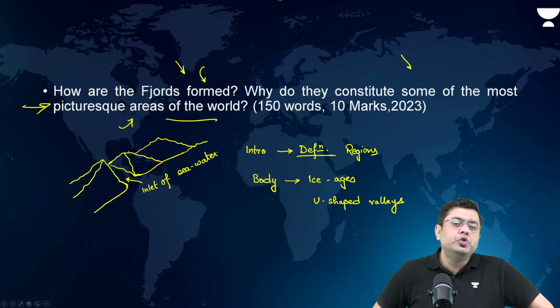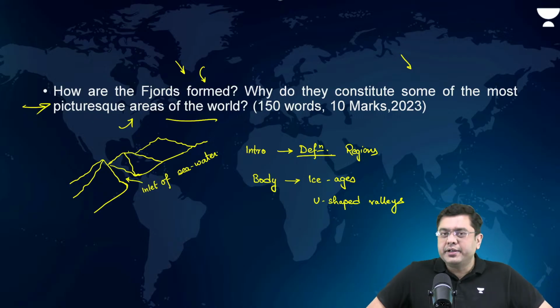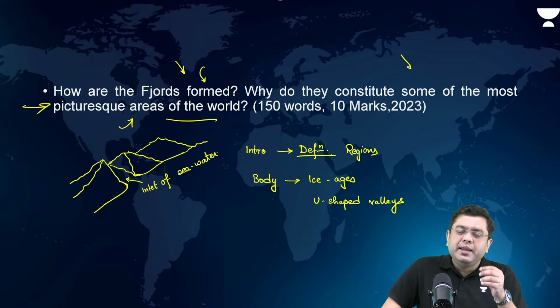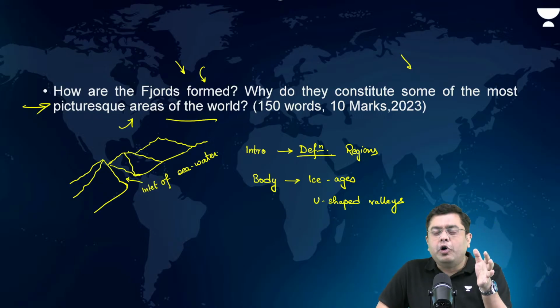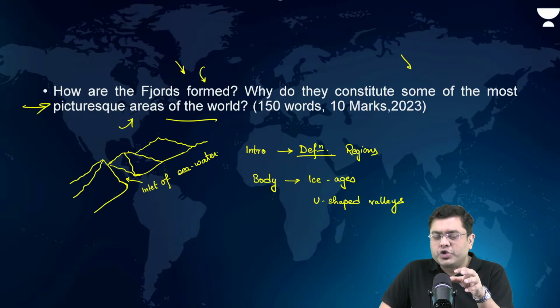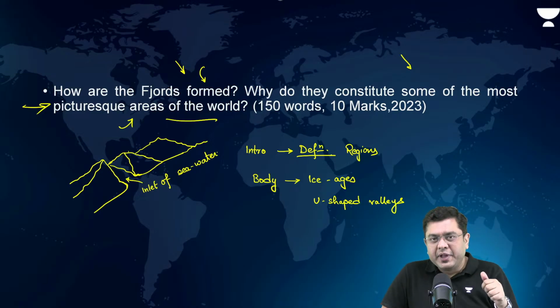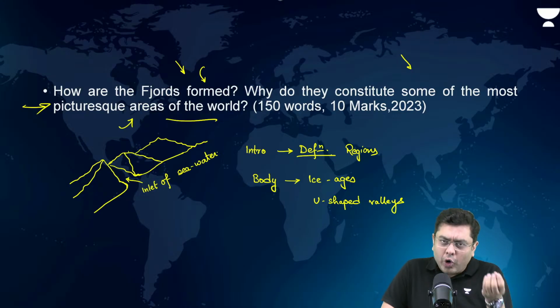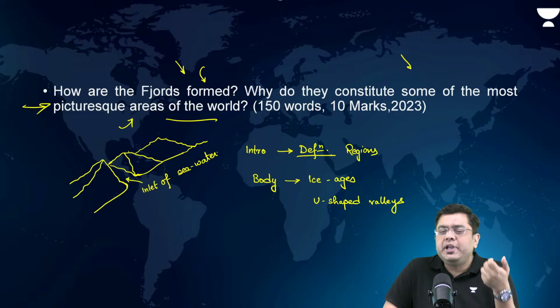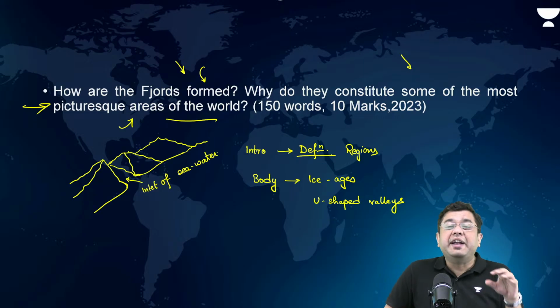Why do they form the most picturesque areas of planet Earth? So basically, here you have to talk about the presence of mountains across the coastal area having heavily indented seawater inlets. The turquoise color of the seawater provides that pristine natural beauty. You can also find cold water corals, right?